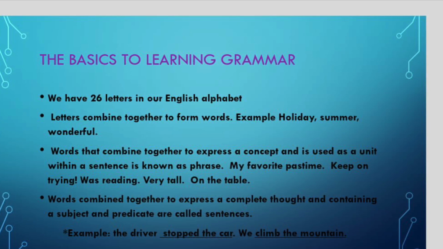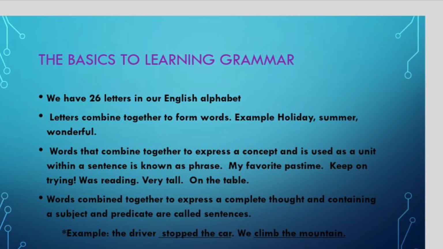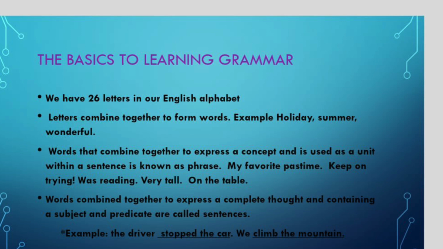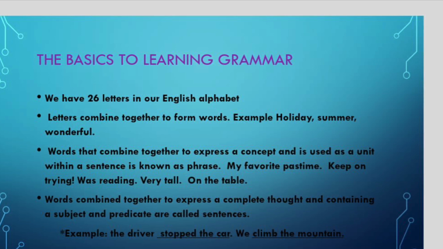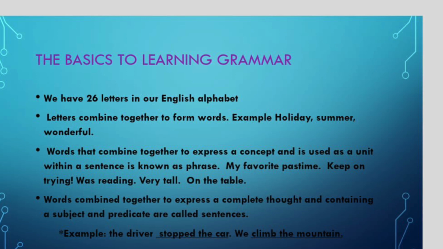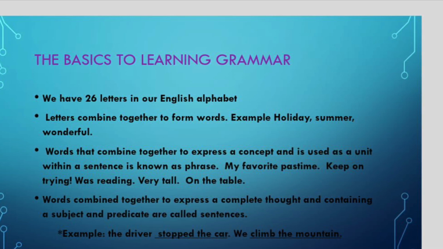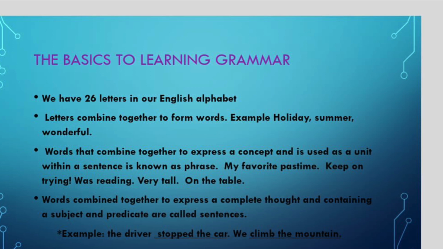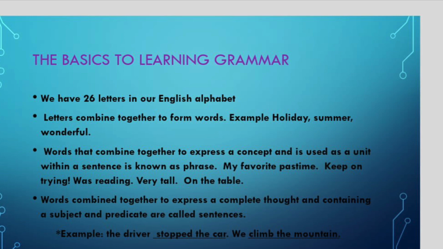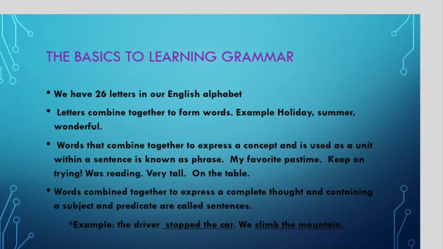So when somebody says this, we understand, but we do not get the complete sentence. We do get a slight idea, we do tend to understand, but of course it does not make complete sense. So such words that come together but do not make complete sense are known as a phrase. All right. So words combined together to express a complete thought and containing a subject and predicate are called sentences.